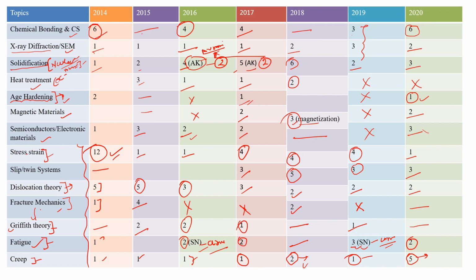Okay, so here we can conclude that fatigue and creep are very important topics, and also dislocation theory is very important, and fracture mechanics. Okay, and sometimes in slip system and twin systems they are asking questions continuously from the years 2017, 2018, 2019, and 2020. Okay, so this is also a very important topic. And semiconductor and electronic material, there are fixed questions, they will ask fixed questions from this topic, and magnetic material also. Okay, so be prepared with these topics, and